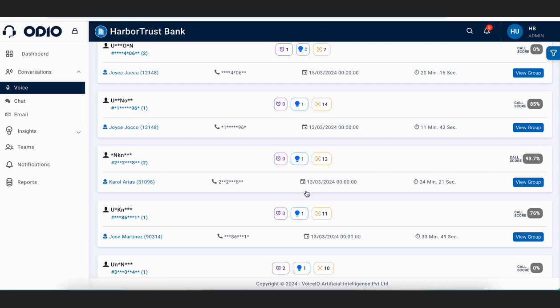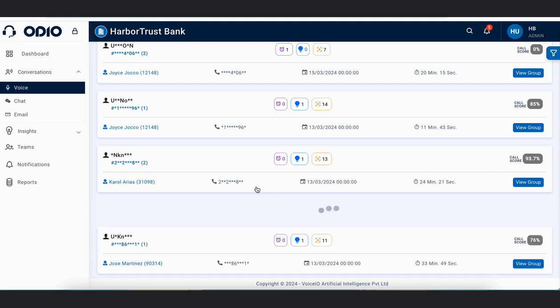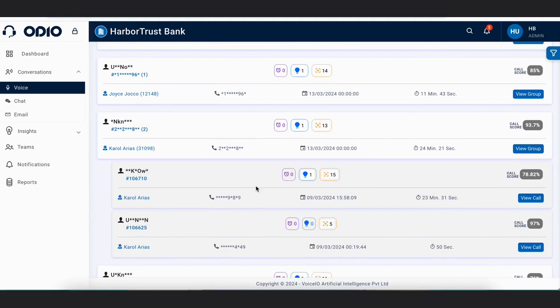So when you click on this particular box, in this particular group ID, all the calls which are there will come in the drop down. So this score is the accumulated score of the group.